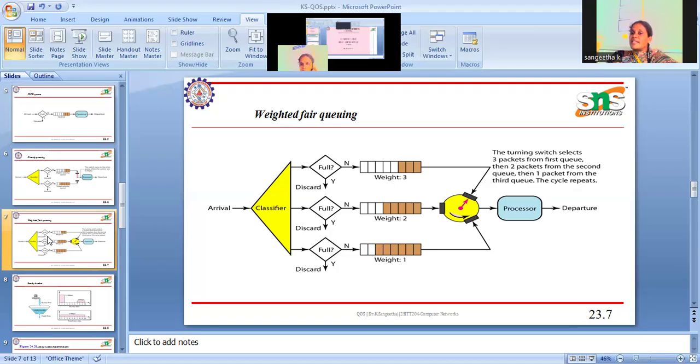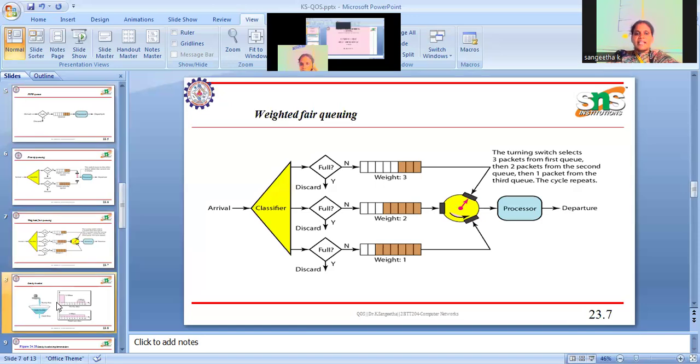Based on this kind of scheduling, we can improve the quality of service. Because if a packet has higher priority but is still waiting in the queue to be served, we cannot prefer that. So in that kind of scenario, we will use the scheduling techniques.